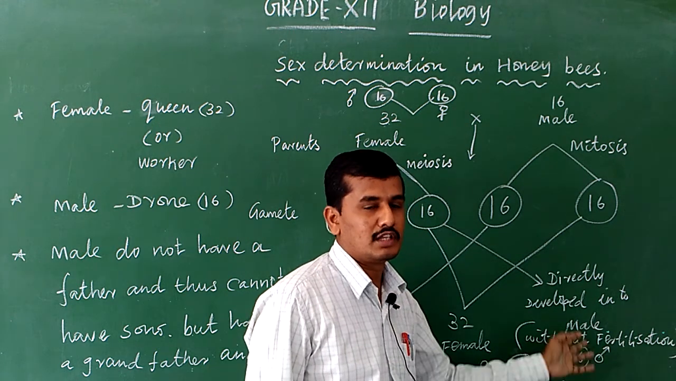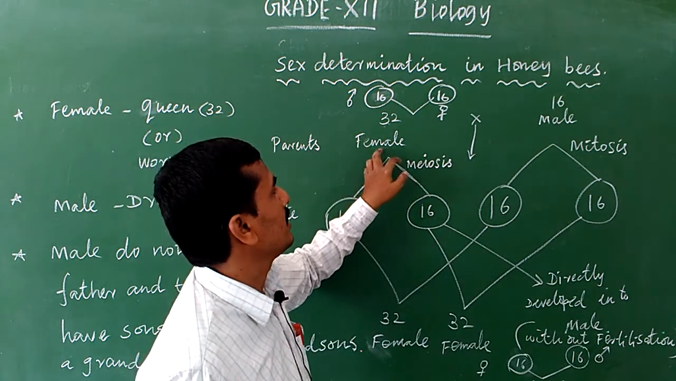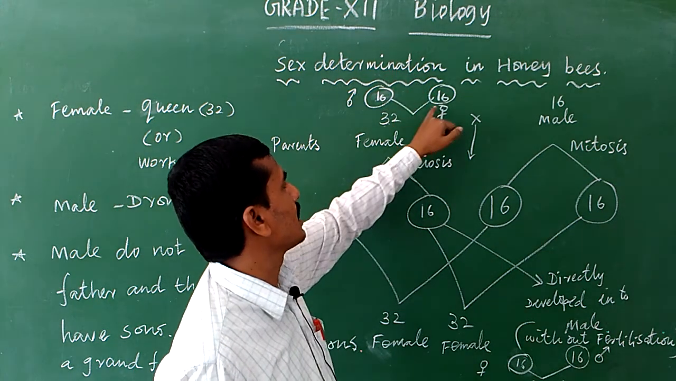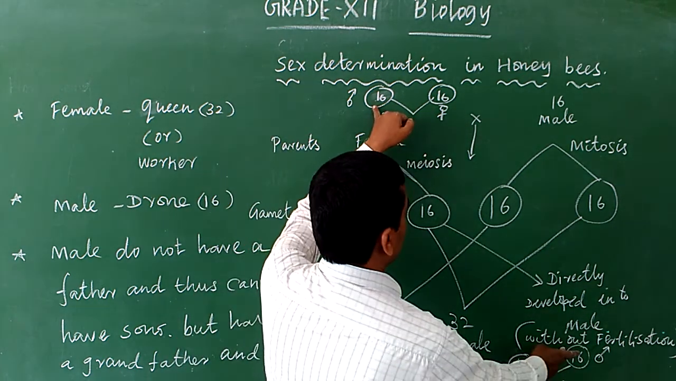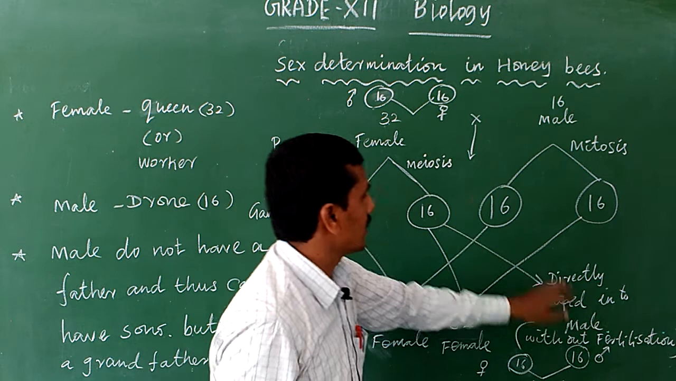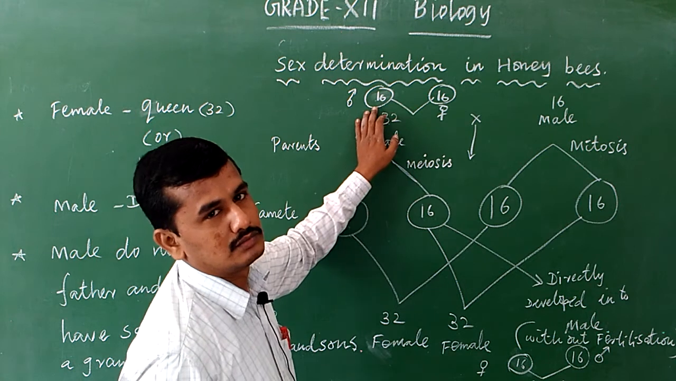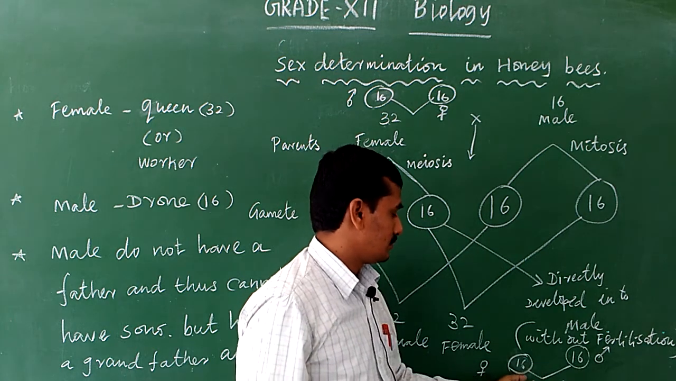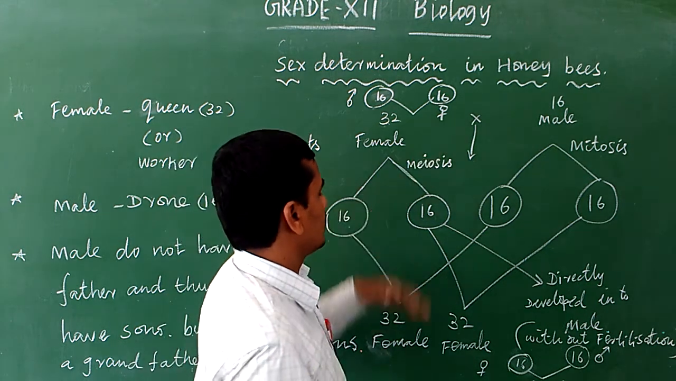So no son for the particular male, but the male contains a grandfather, because the female is developed from male and female. So the female contains a father. So the male has a mother and grandfather. The male contains a mother also, the male contains a grandfather also, and the male contains a producing of a female young one, but then the grandson also is produced.